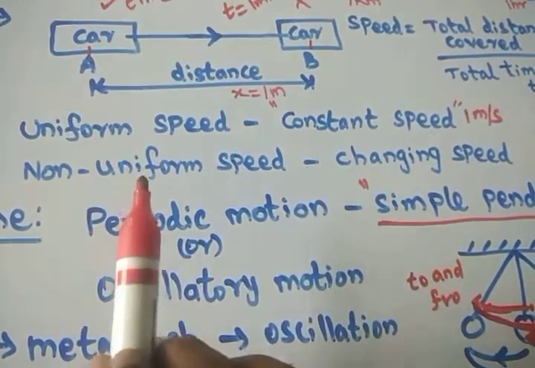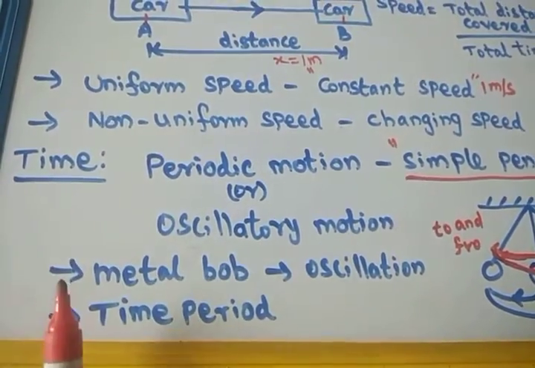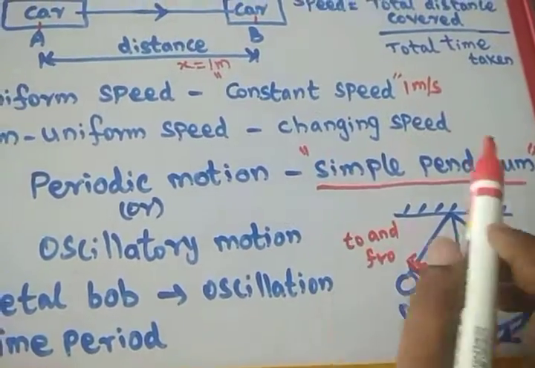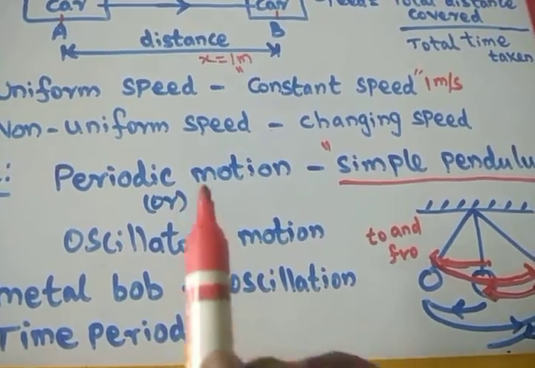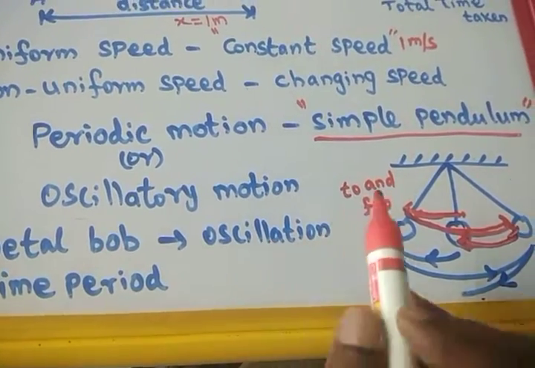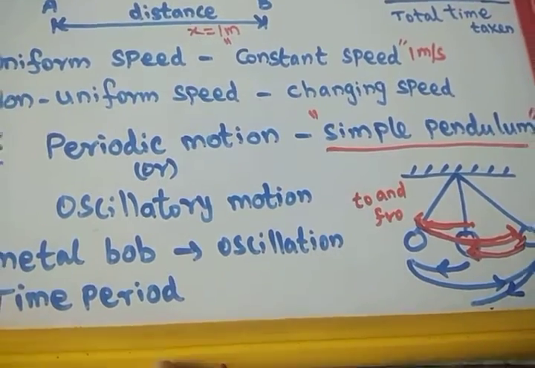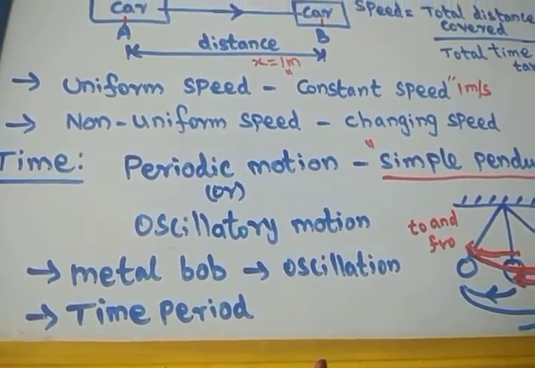Then uniform speed and non-uniform speed. Finally, to understand the concept of time, we did a simple pendulum experiment with the help of periodic motion and oscillatory motion. Oscillation means the to and fro motion of the body. The time taken for one complete oscillation is called the time period.